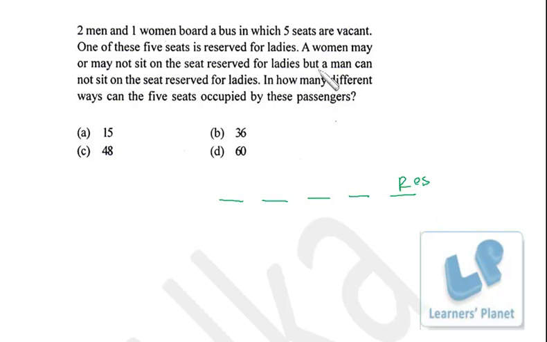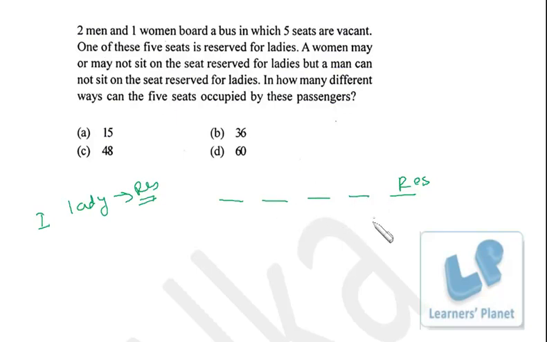Now we take 2 cases. The woman may or may not sit on the seat reserved for ladies. Suppose in the first case the lady is sitting on the reserved seat. Now there are 4 vacant seats and 2 men are there.